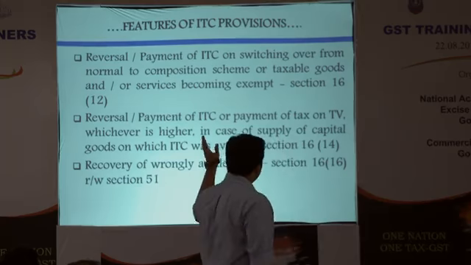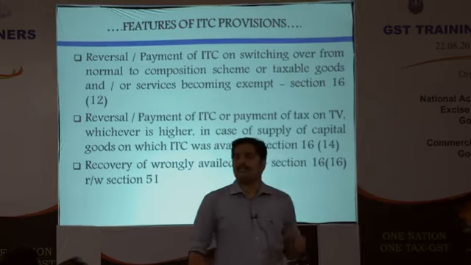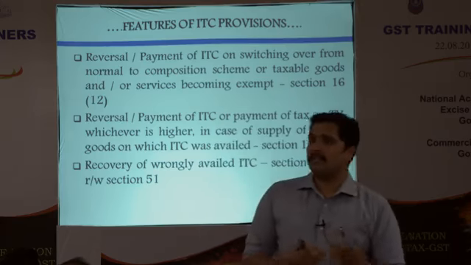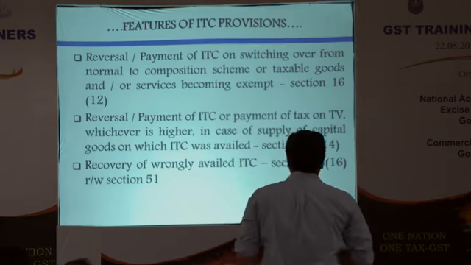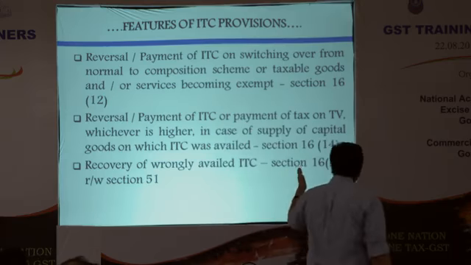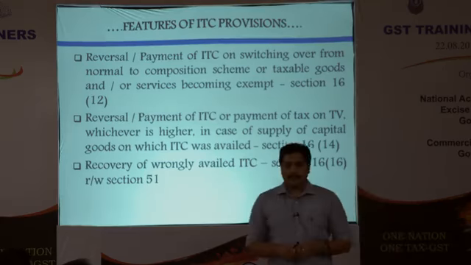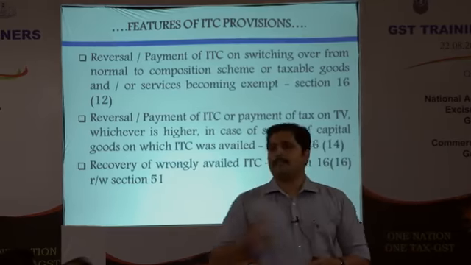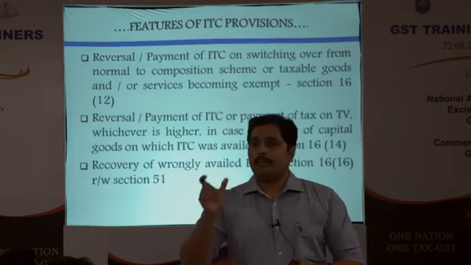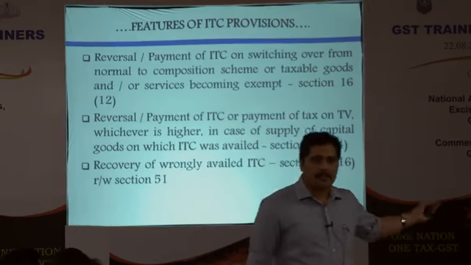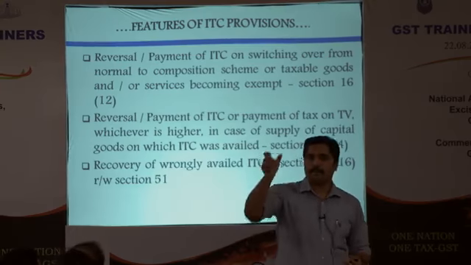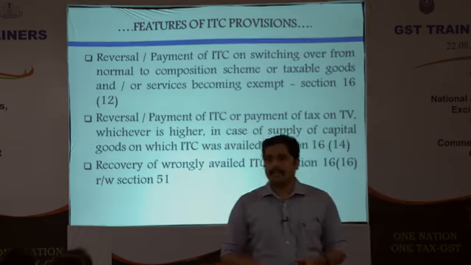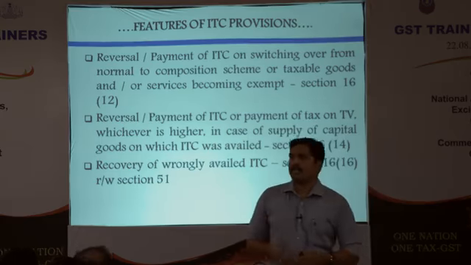then he has to reverse or pay the available ITC in his electronic credit ledger immediately before switching. Similarly, in terms of capital goods, if a supply of capital goods happens, then the person should pay or reverse the amount of duty on the percentage decrease. There will be a percentage decrease prescribed, which has not been notified yet, which can be per year depreciation percentage points, and based on that he can reverse the credit for the number of years of usage, or on the transaction value, whichever is higher.